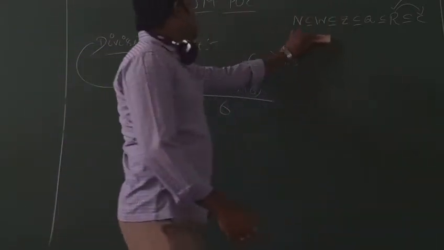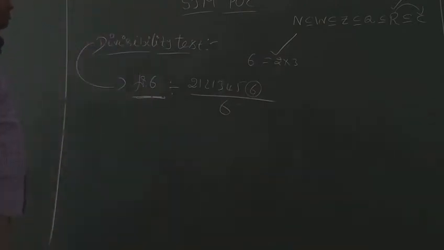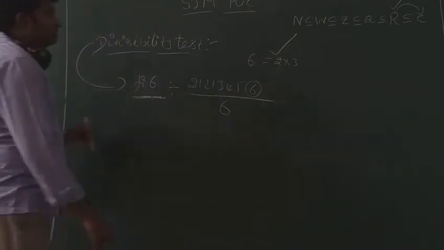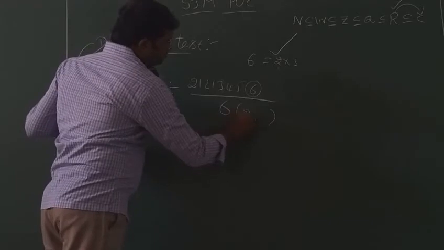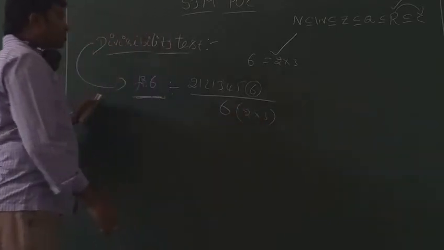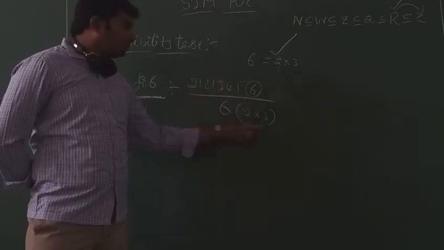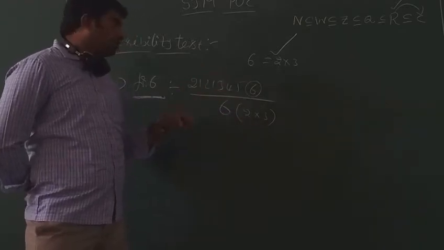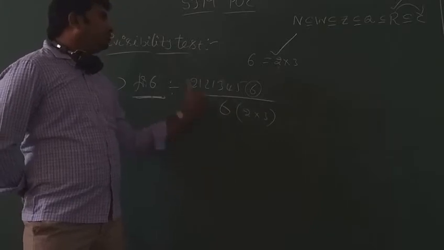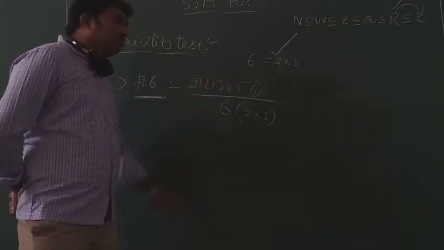That's the condition part for 6. Got it? 6 is the multiple of 2 and 3. So, our number must be divisible by 2 and also divisible by 3, not either one, both are compulsory. It is divisible by 2 and also divisible by 3. Then our number is divisible by 6.